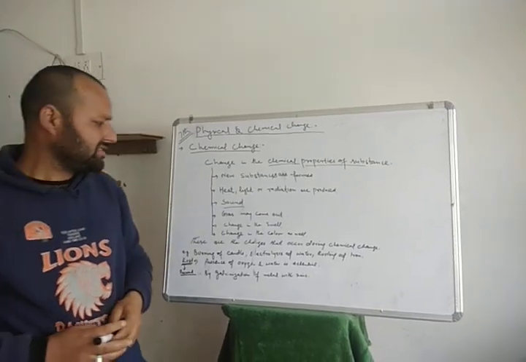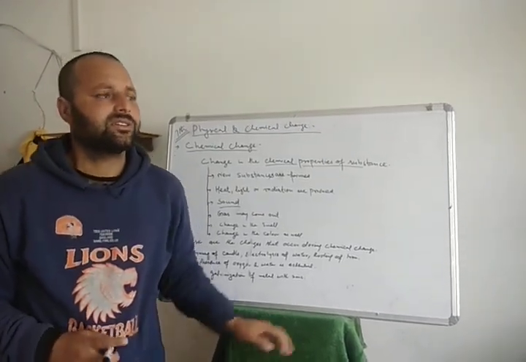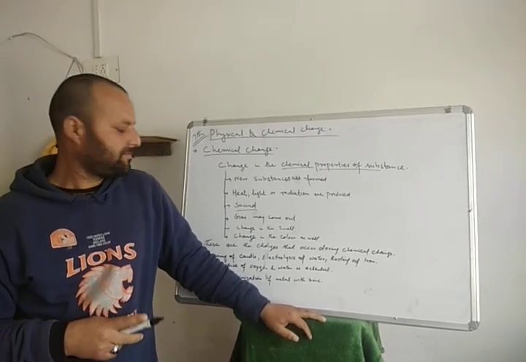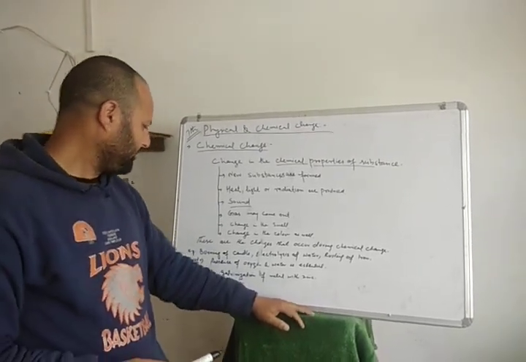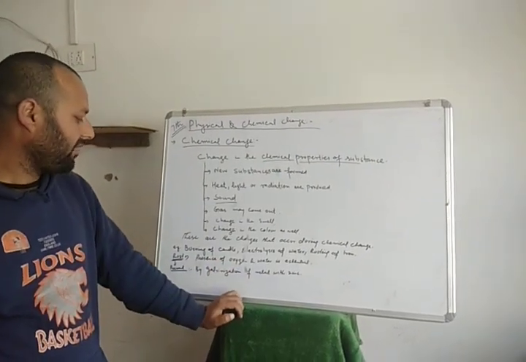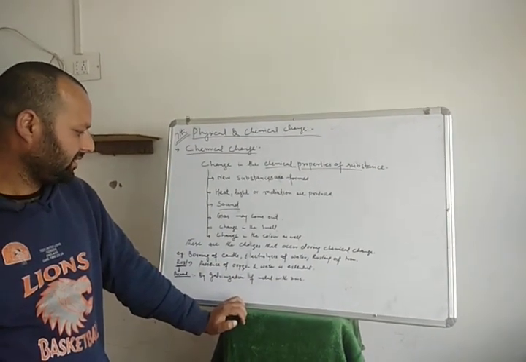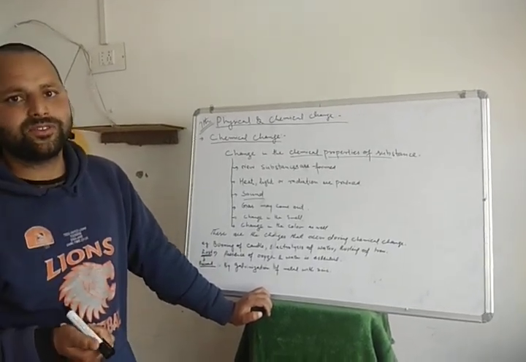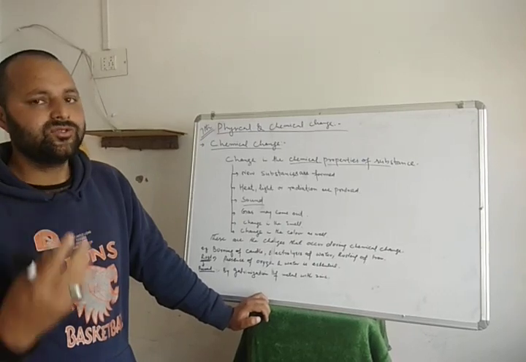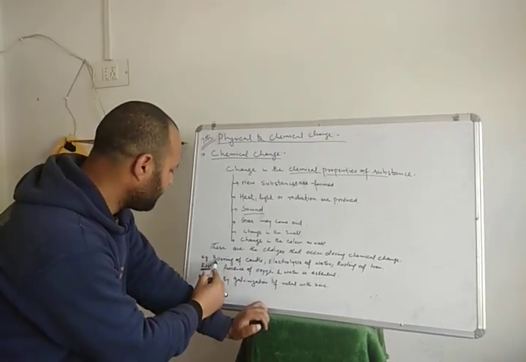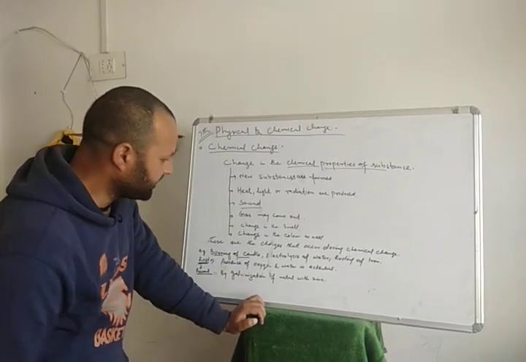What is a chemical change? Chemical change is the change in the chemical composition of the substances. For example, burning of a candle. When we burn a candle, carbon dioxide is produced, so a new substance is produced. This is an example of a chemical change.